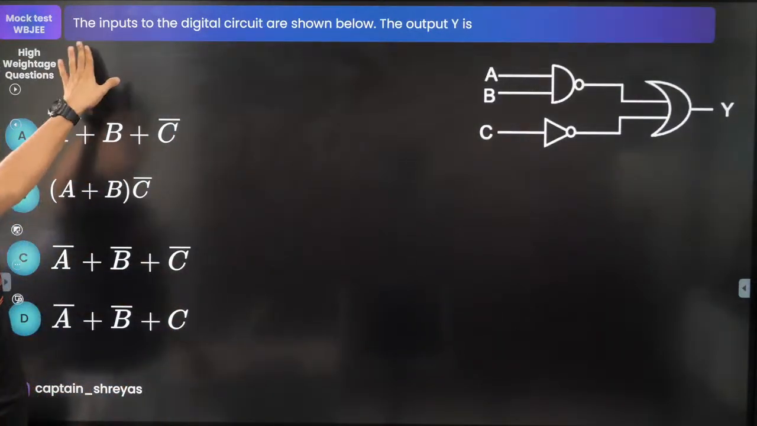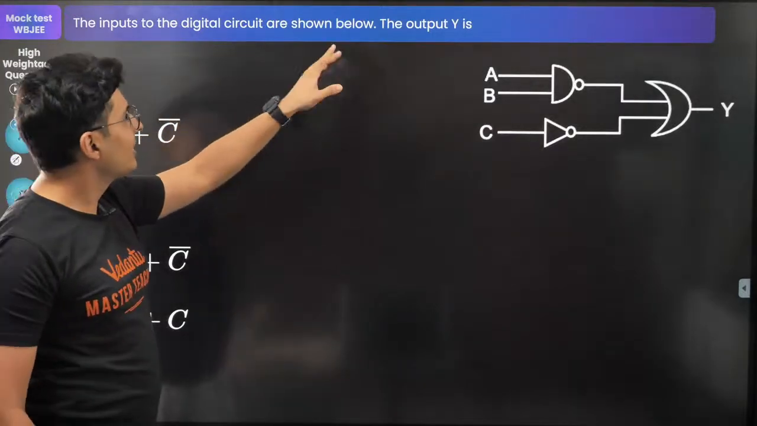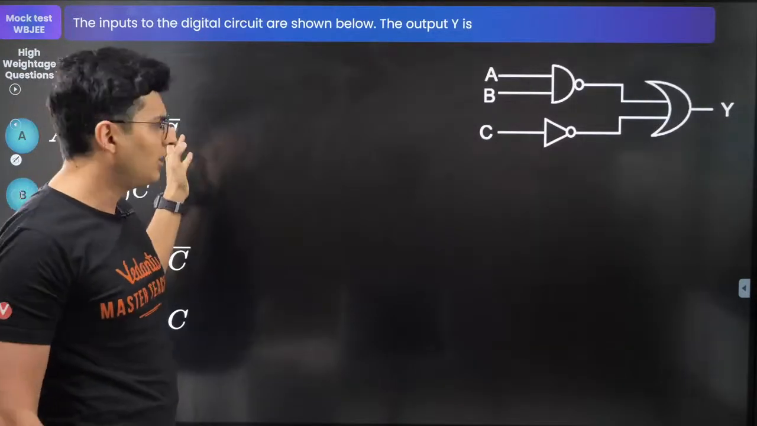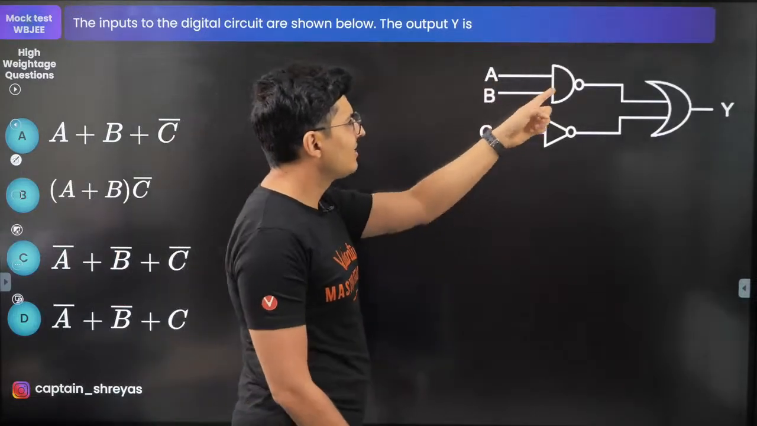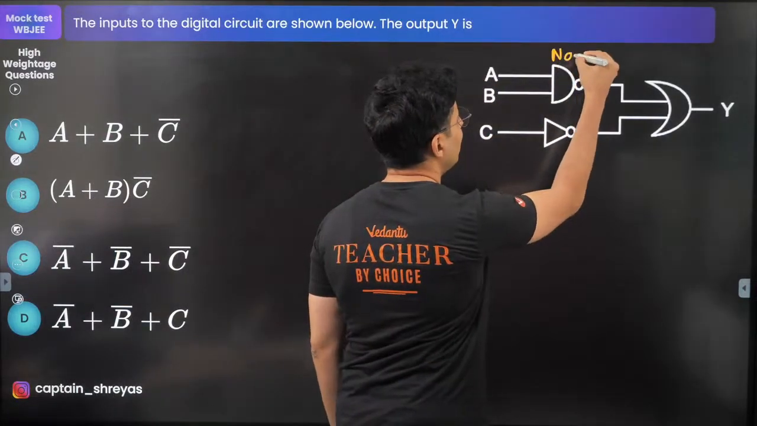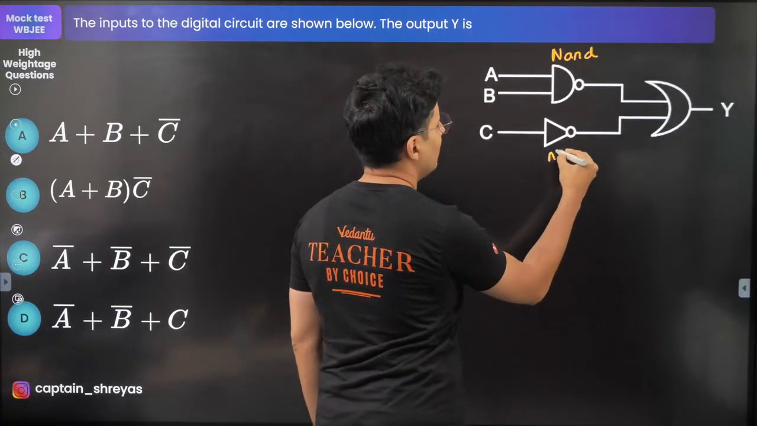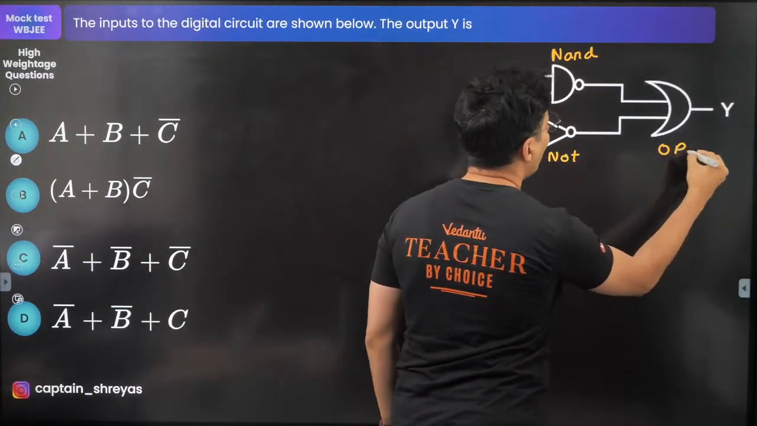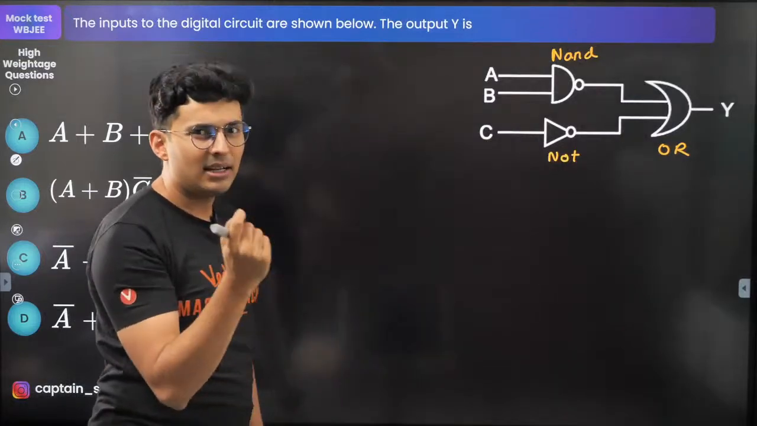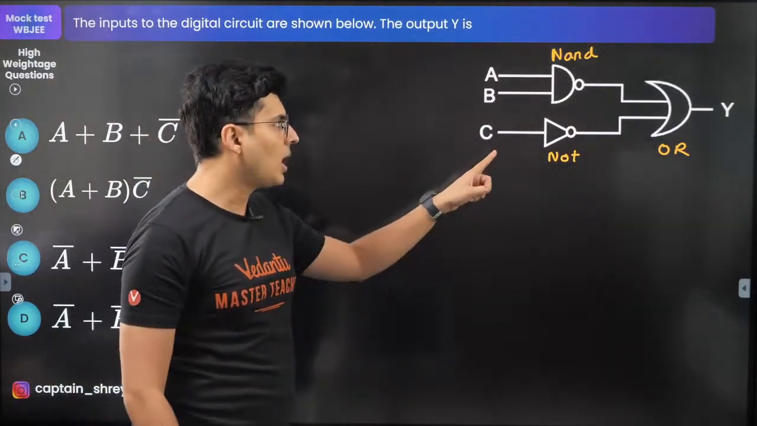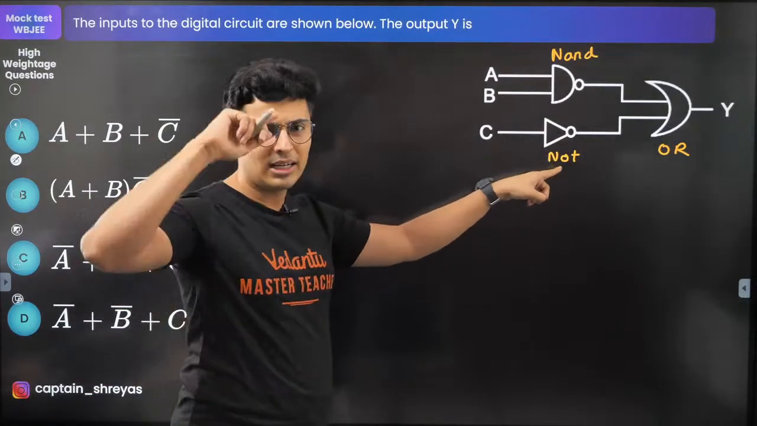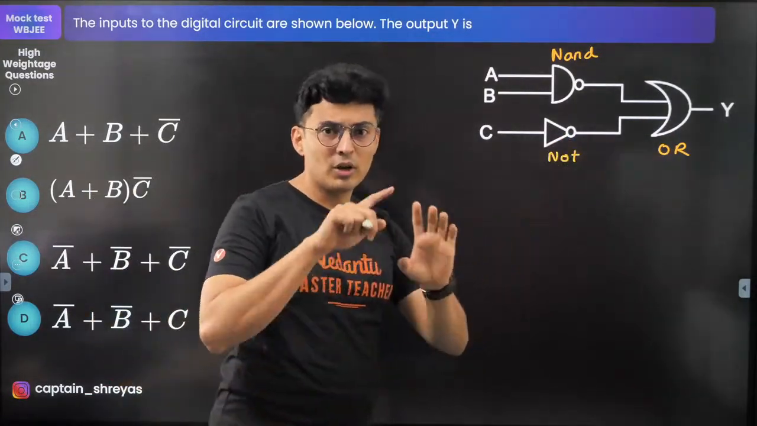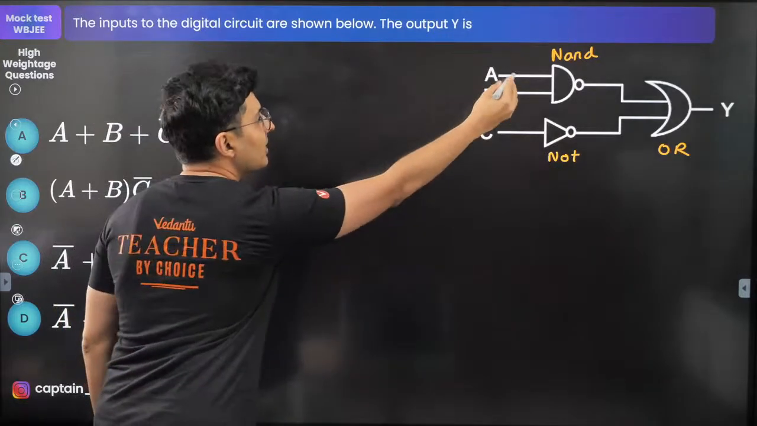So moving on, the inputs to the digital circuit are given. So what is the output? The Boolean algebraic equation. So this is obviously a NAND. This is a NOT. This is an OR. Whenever you have AND, it is a dot. Over here this is NOT, that means you put a bar. When you have OR, you put a plus. So this operation will be